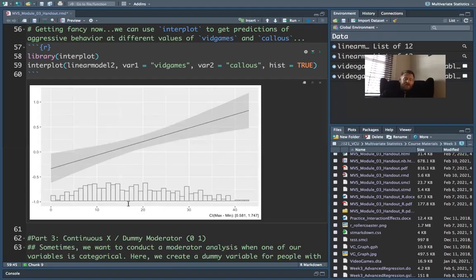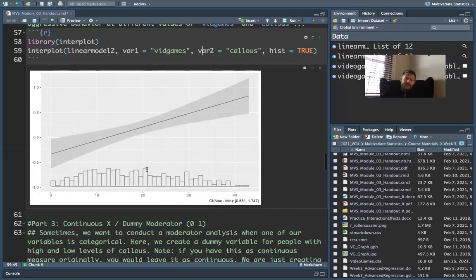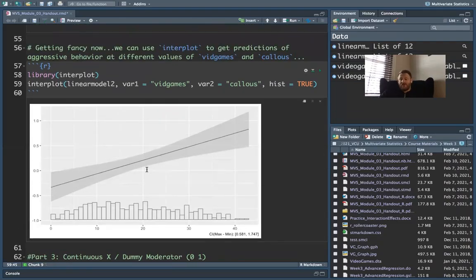Down here is the distribution of callous scores, just to give you a sense of where most of the people in this sample are on this distribution. Most of the people are kind of right here in the middle. There does not appear to be a very strong relationship between video games and aggression for people in this group, and there's actually an opposite relationship for people on this side. So that's the essence of moderation.